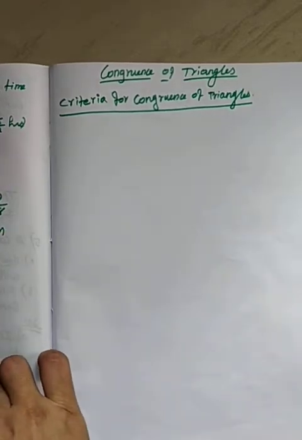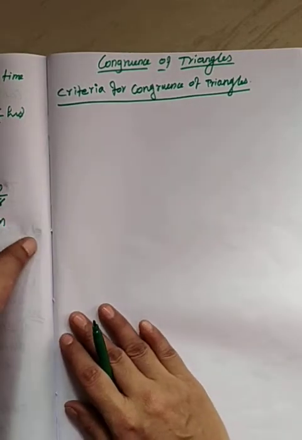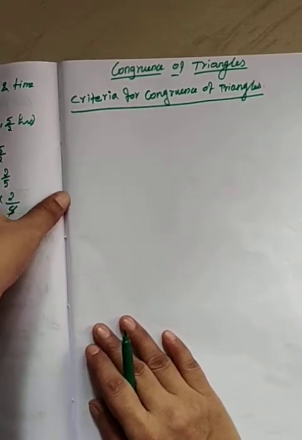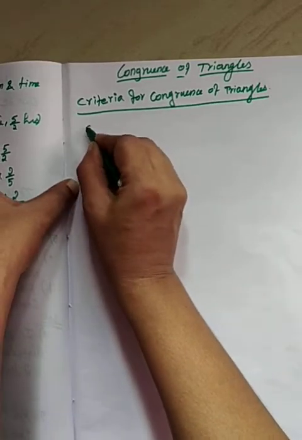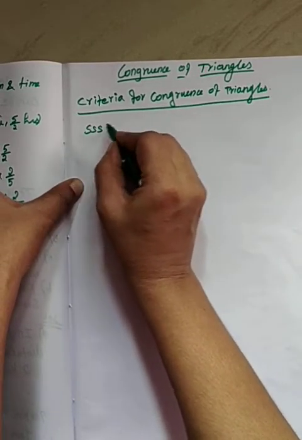Already we know that. I have recalled some basic concepts now: the SSS congruence criterion.